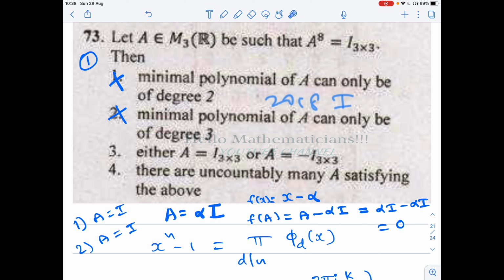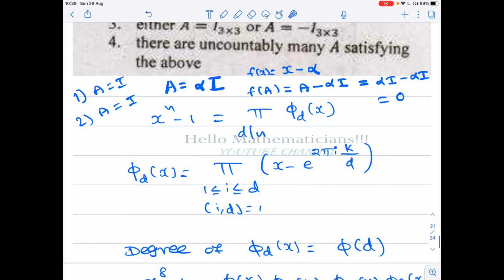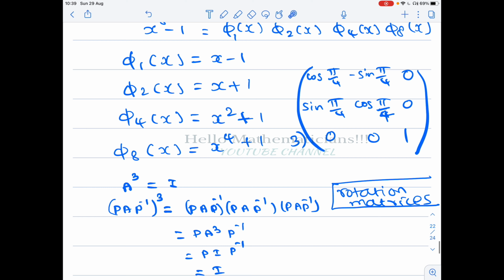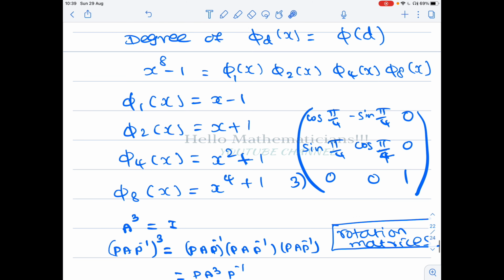Okay, so the next two options are a little bit tricky. Whenever some problem is asked related to the condition A power n equal to I, immediately you should think about rotation matrices. We have already made a video regarding rotation matrices, so I will share the link to that video in the description. Please check that video. In that video we talk about these matrices. This kind of matrix is one such example.